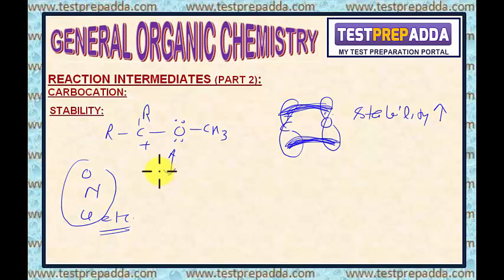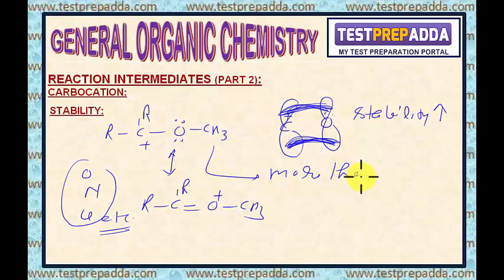If I write the resonating structure, it will be like this here. My point is clear. And because of this direct delocalization, the stability of this type of carbocation is more than tertiary carbocation and more than benzyl carbocation.